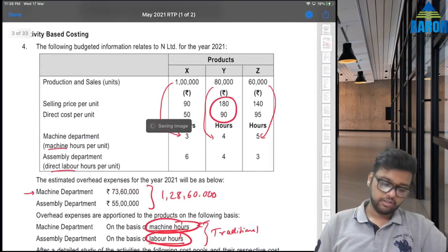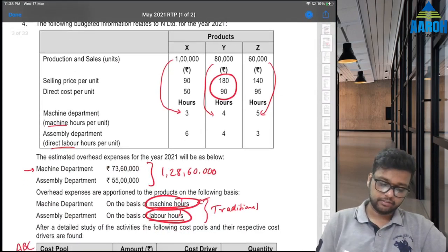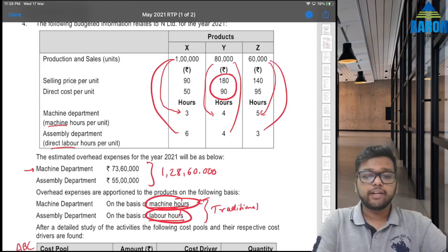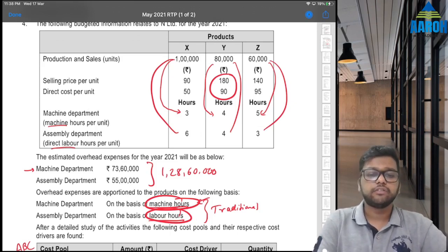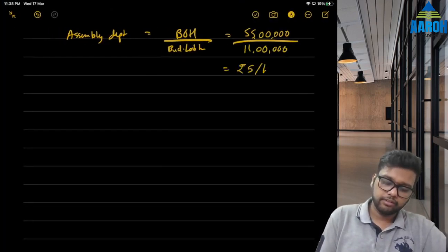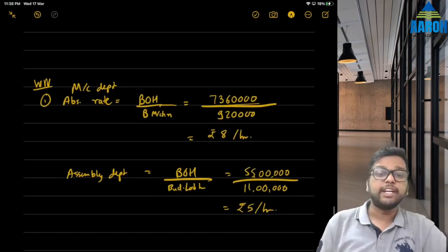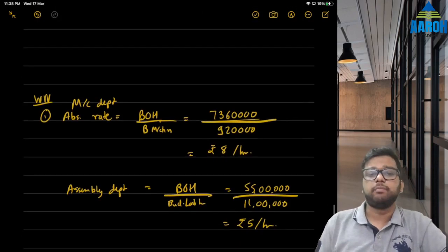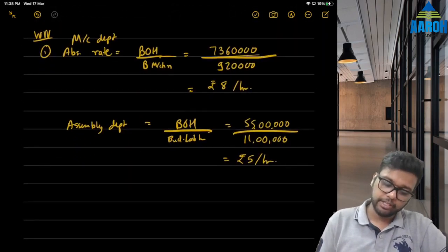Again 1 lakh units for 6, 80,000 for 4, 60,000 for 3. 1 lakh into 6, 80,000 into 4, 60,000 into 3, 11 lakhs. So this is rupees 5 per hour and this is rupees 8 per hour. So let's absorb it here now. 5 per labor hour, 8 per machine hour.